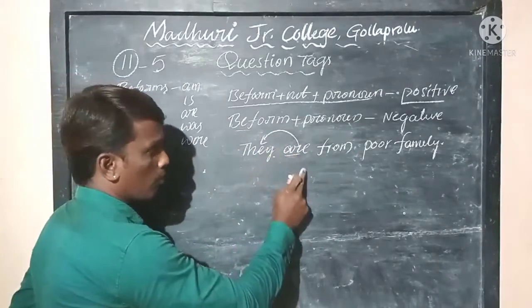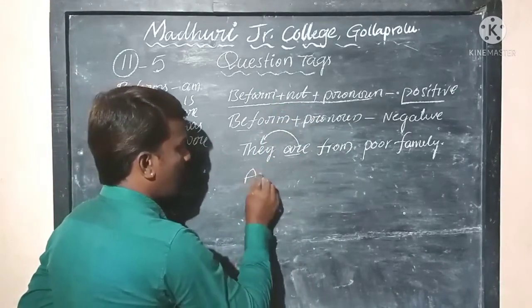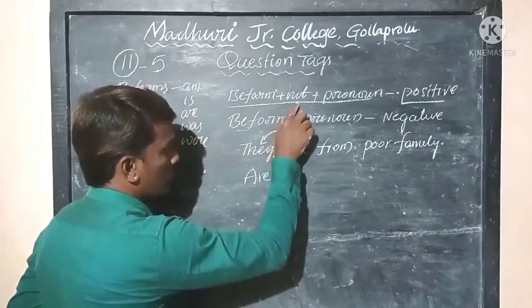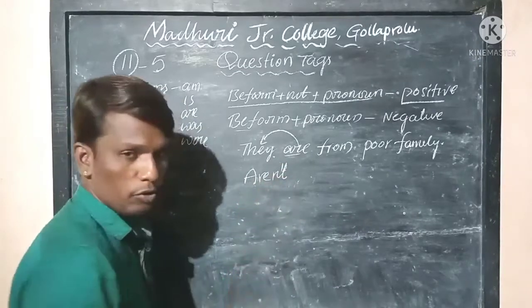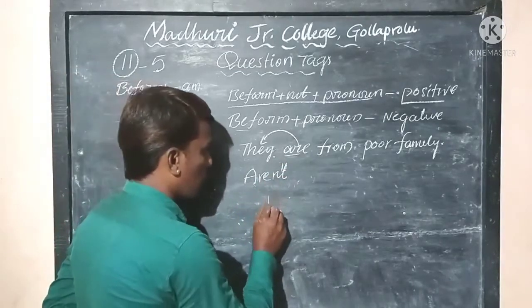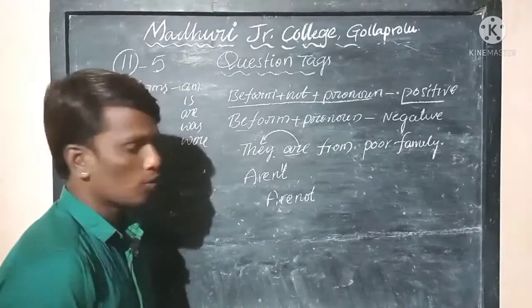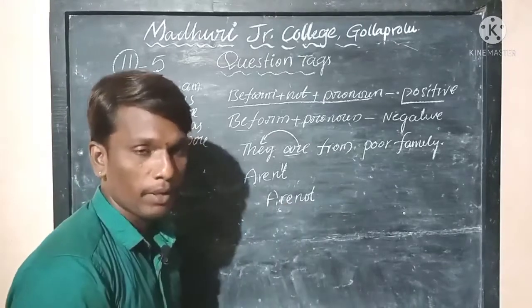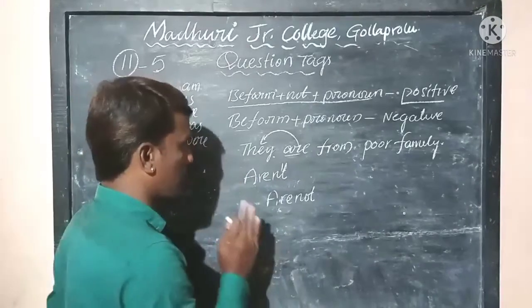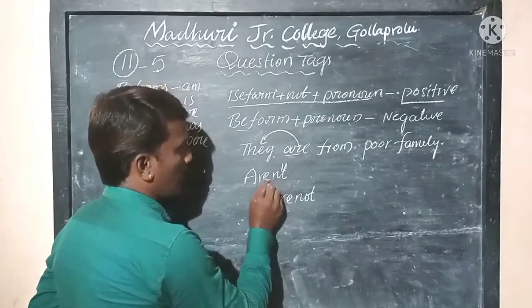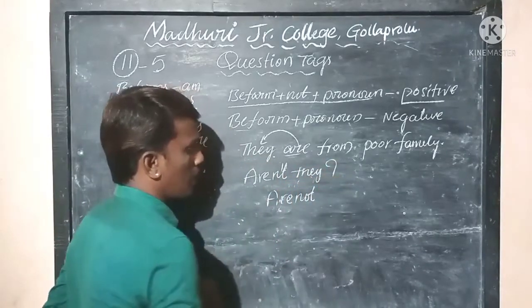As it is a positive statement, you should use the structure be form plus not plus pronoun. What is the be form here? Are is the be form. So now we make it negative by writing n apostrophe t, the short form. Here you should not write are not completely. Instead of writing the extended form, in a question tag you must write contractions. Only the contractions are enough. So are plus not: aren't. What is the subject here? Aren't they. So that is how: aren't they.